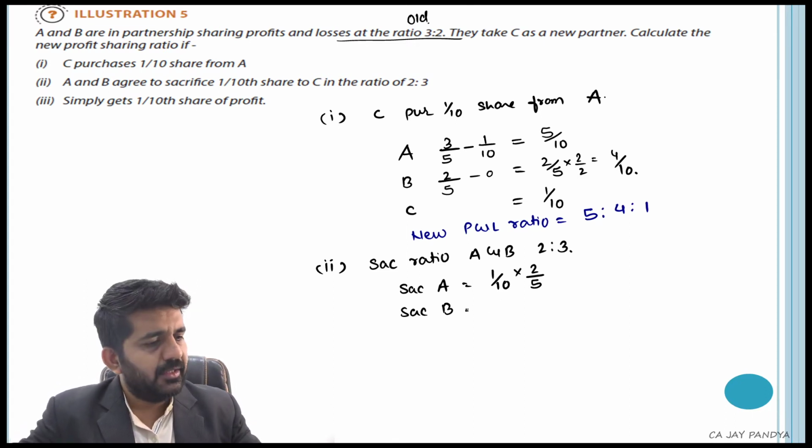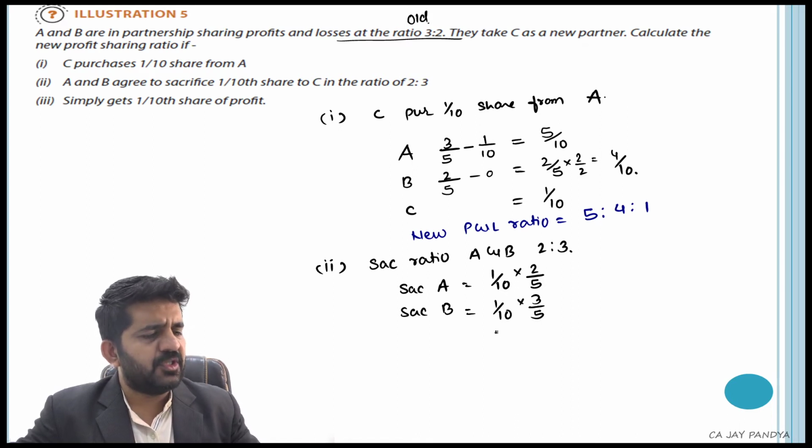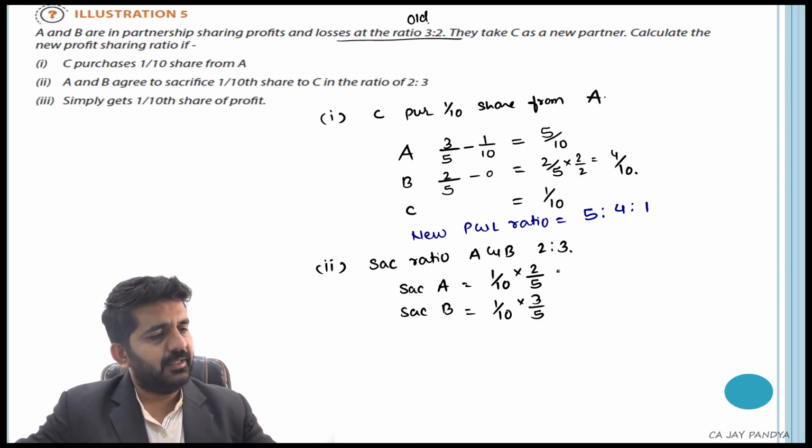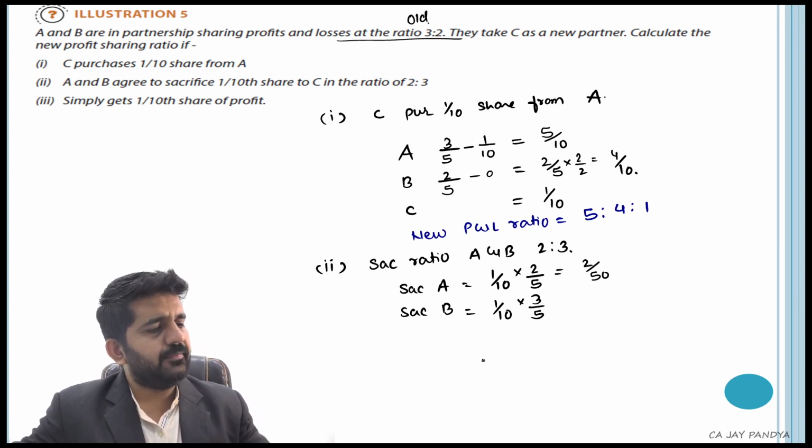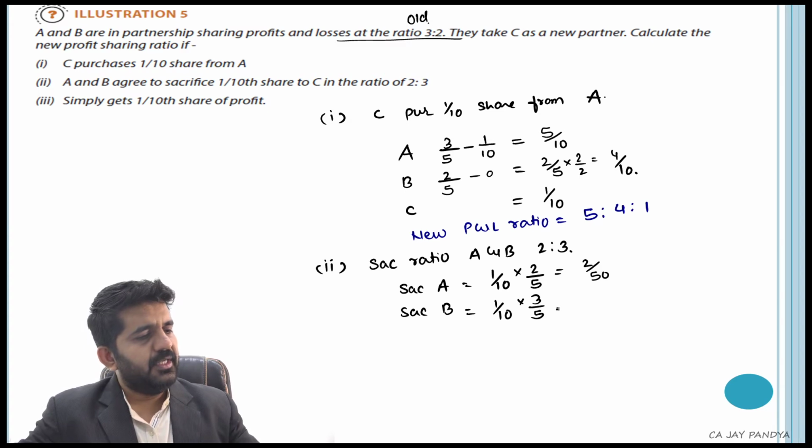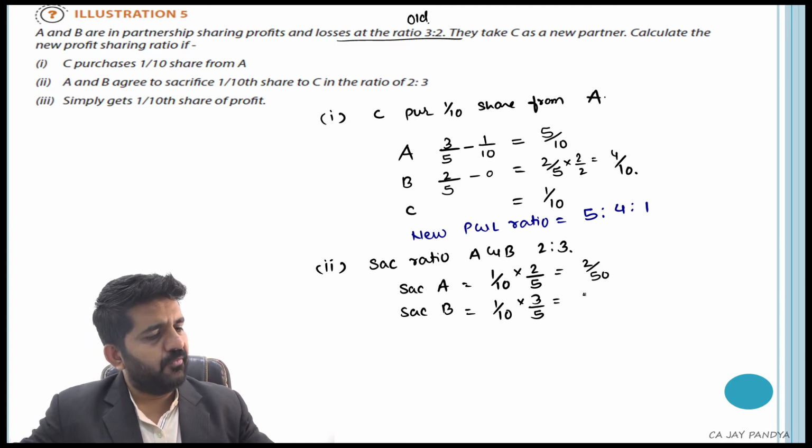B is giving 3/5 share of this 1/10. Sacrifice of A is 2/50. Sacrifice of B is 3/50.